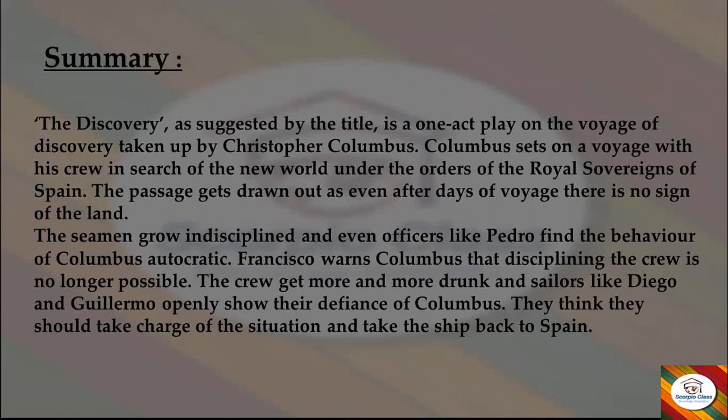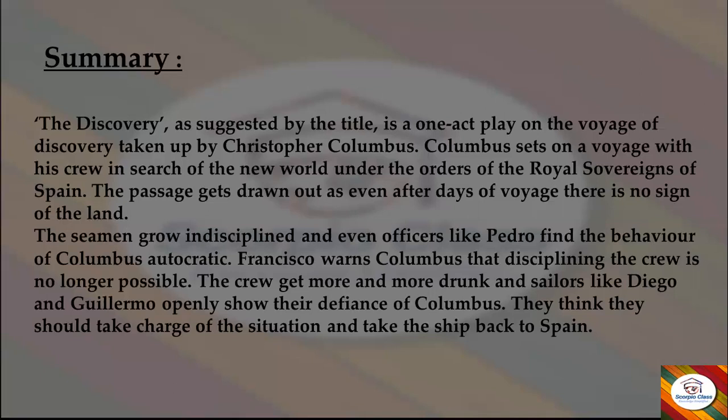The crew got more and more drunk, and sailors like Diego and Guillermo openly showed their defiance of Columbus. So what was the indiscipline going on in the crew? They started drinking more and more, and members like Diego and Guillermo also started showing their defiance, meaning their disagreement, their refusal towards Columbus.